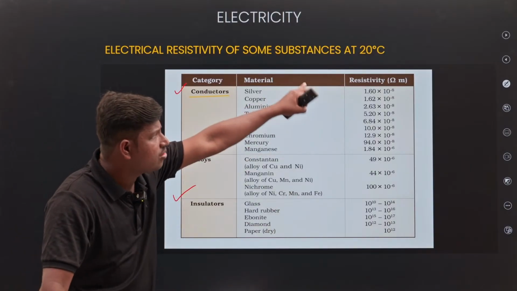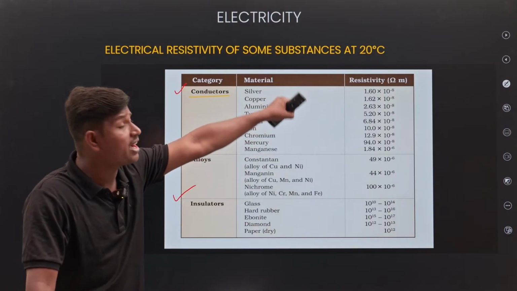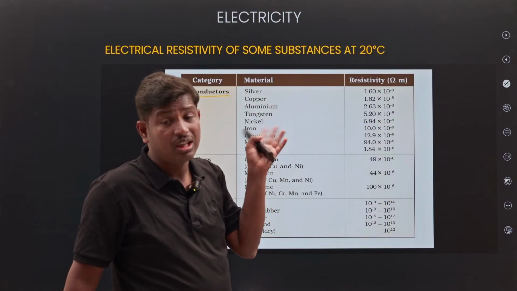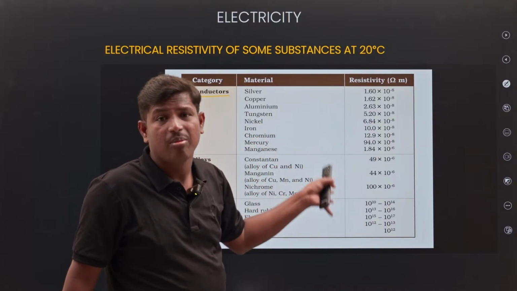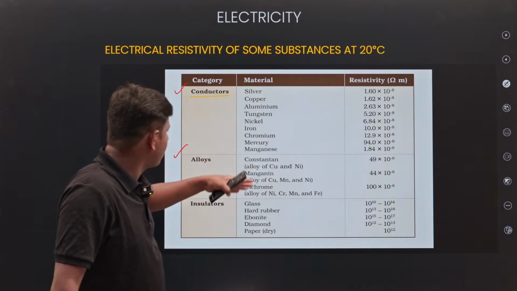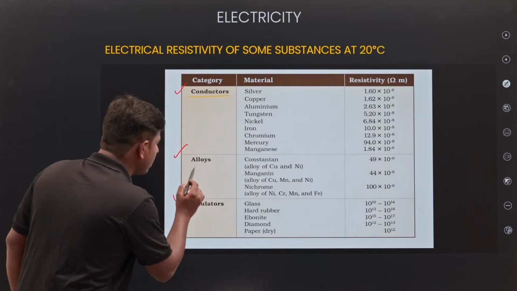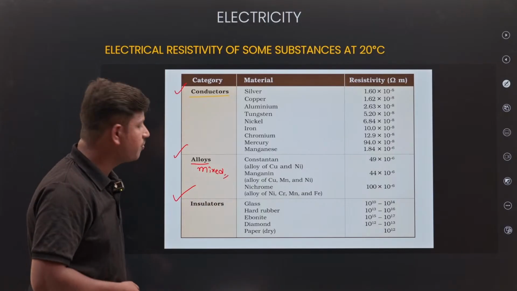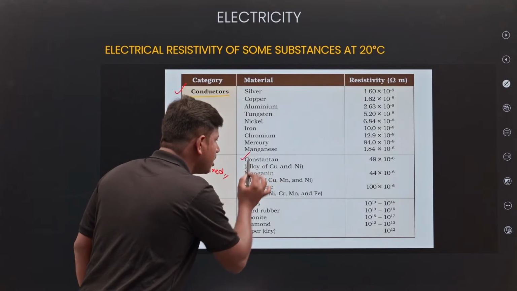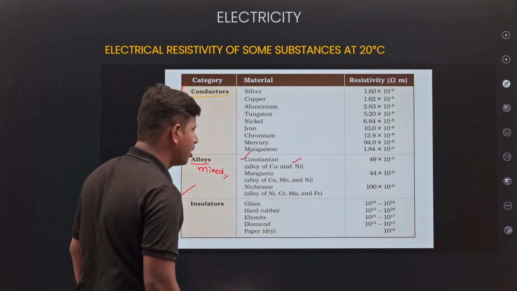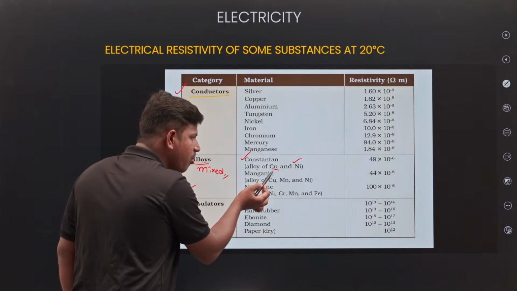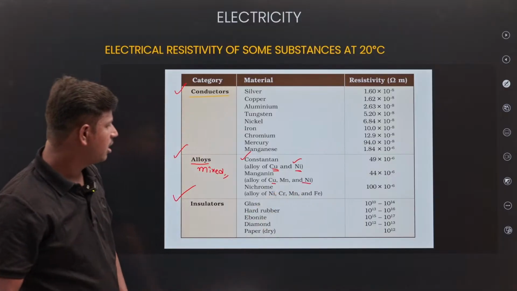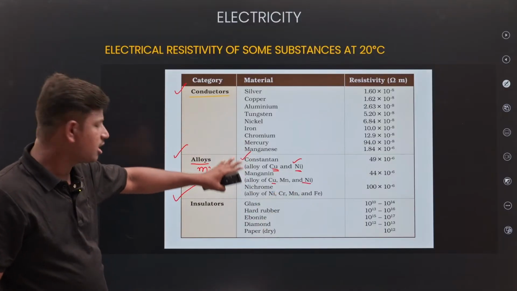Okay, these are the values of resistivity of the materials. So you have to find out which is having high resistivity and which is having low resistivity, and how the resistivity will be in different materials of conductors and in alloys also. Okay, alloys are nothing but a mixture of materials or group of materials. Which are present? Constantan, okay, nickel. Constantan means it's a mixture of copper and nickel. Manganin: manganese, copper, nickel. So it's a mixture of materials. Alloys are nothing but a mixture of materials.